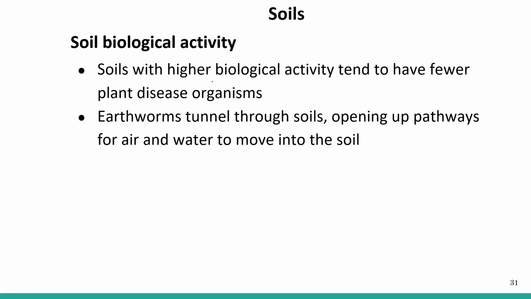Soil with higher biological activity tends to have fewer plant disease organisms. Very important: it has been seen that plants growing in soil with higher biological activity have fewer plant diseases.